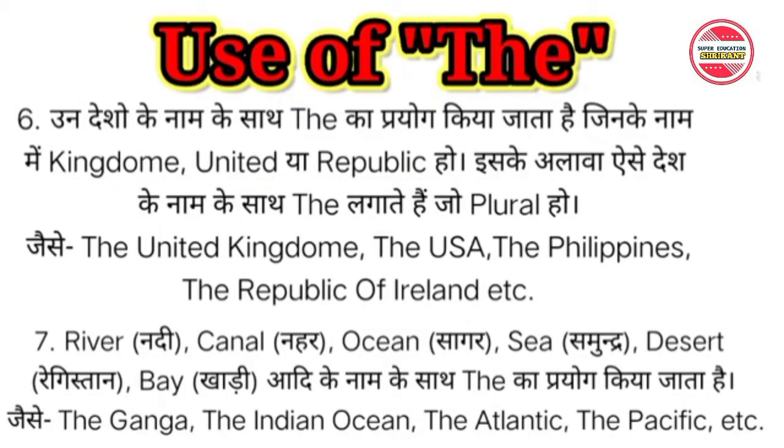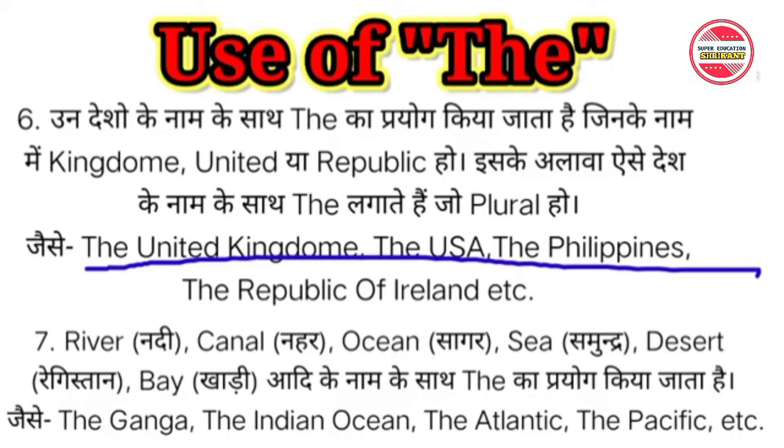Apart from this, we put "the" with the name of a country which is plural. For example, the United Kingdom, the USA, the Philippines, the Republic of Ireland, etc.